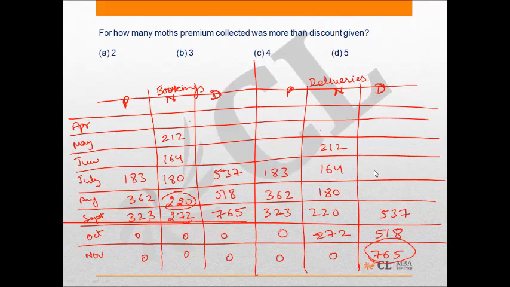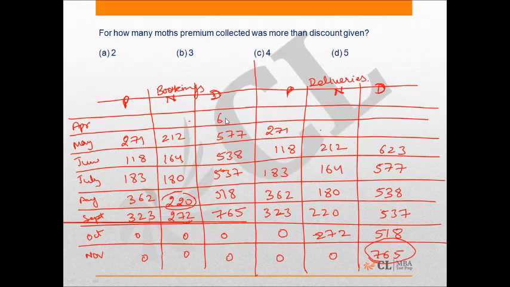So you can easily find out the respective deliveries under this section, August and July, which comes out to be 538 and 577. So this 538 were booked in the month of June, and this 577 were booked in the month of May. From here you can easily calculate the premium bookings, right? So premium bookings will be delivered in the same month. So under this section you will get 623.